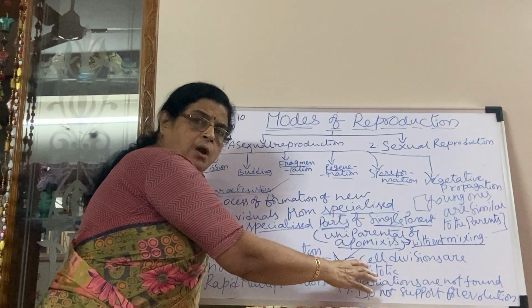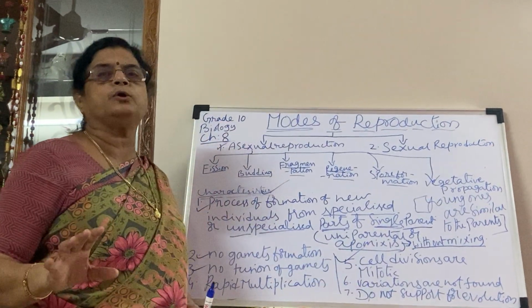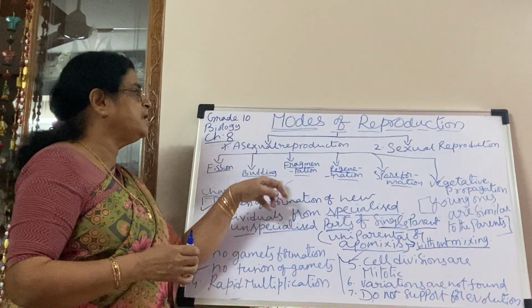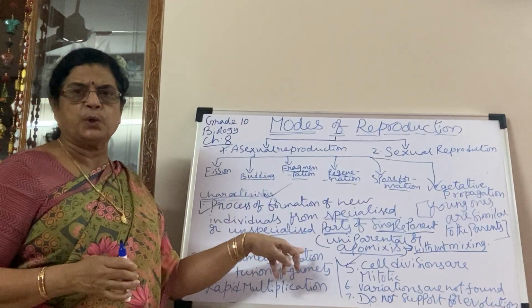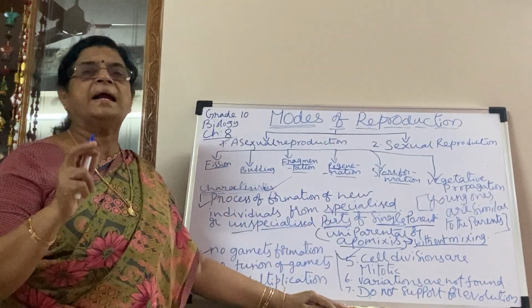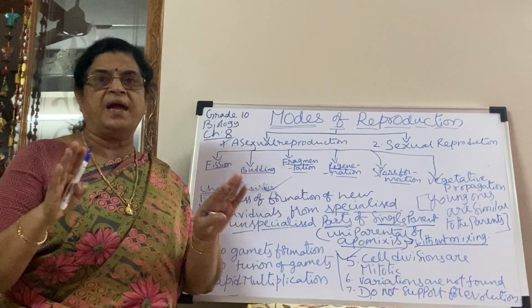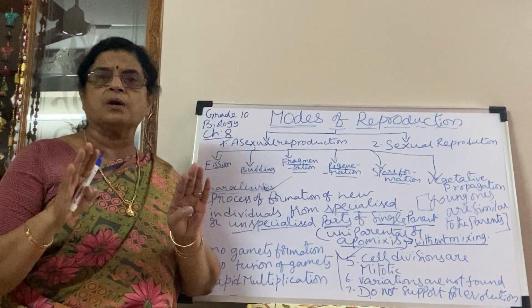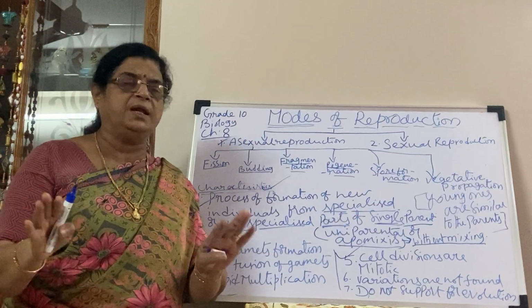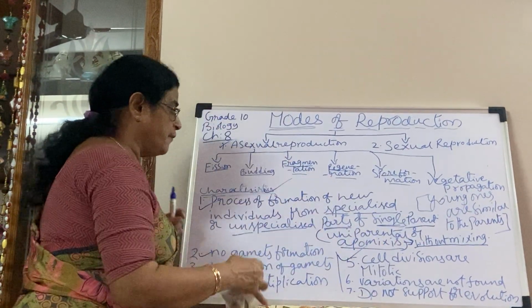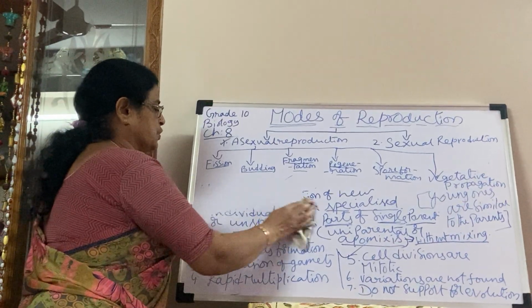So variations are not found. It does not support the evolution process. And whatever divisions take place in this process are all mitotic divisions. There is no genetic variation. These are the main characteristic features of asexual reproduction.